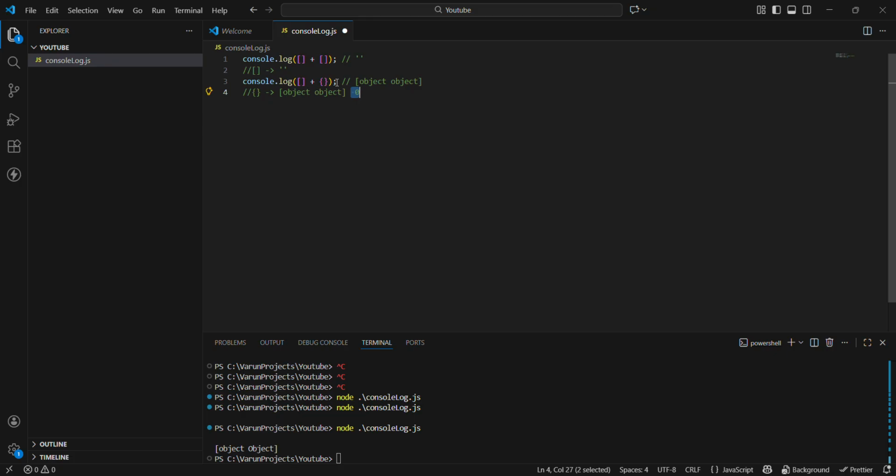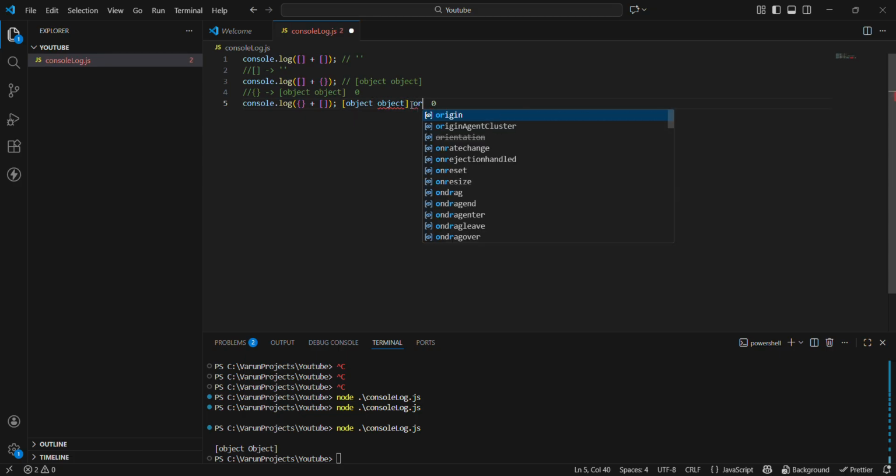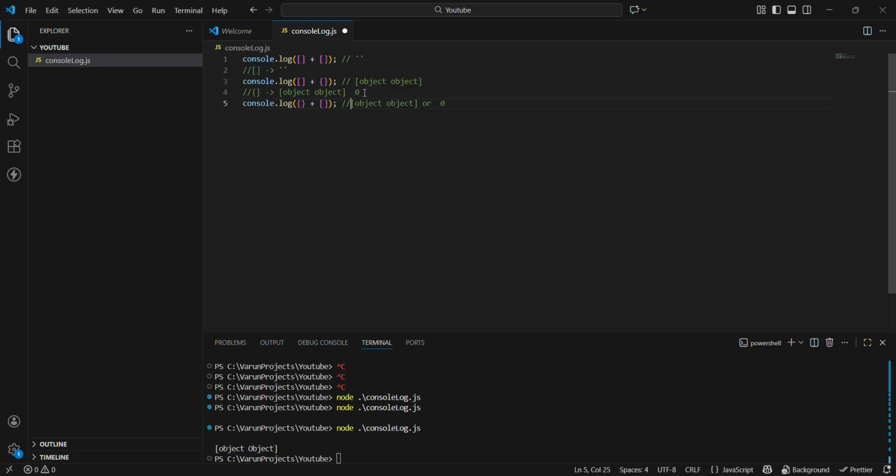Because in the scenario of console.log array plus object and console.log object plus array, our output can either be object or it can be 0, guys. Remember this: for array plus object, our output will be object each and every time, but if we reverse it, object plus array, our output is not guaranteed to be the same.